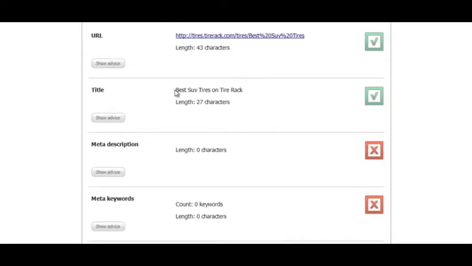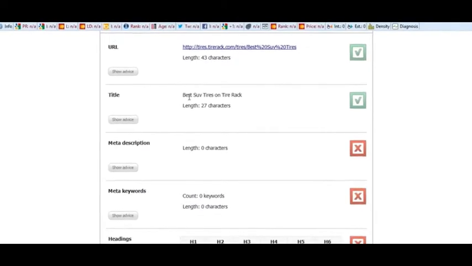More importantly actually is the title. The title tag is the most important on-page SEO element, and in this case this page is optimized for that keyword and it contains it in the beginning. So if you see a lot of pages like this where they seem to be highly optimized, that's another reason that you may want to go with a different keyword.